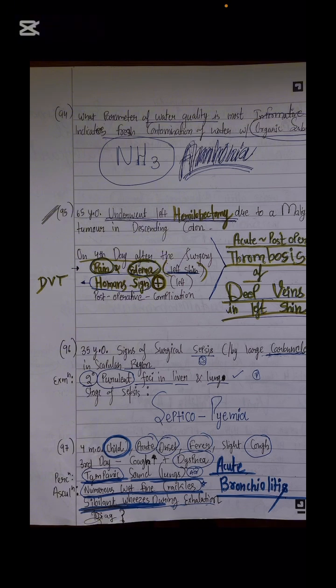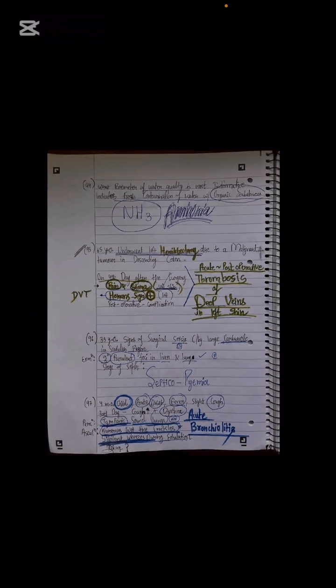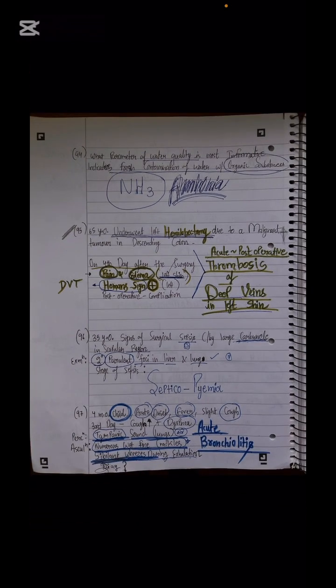All right. And next is the same case which we have discussed already, that the 4-month-old child showing auscultation findings like numerous wet fine crackles and sibilant wheezing during exhalation is the case for acute bronchiolitis.